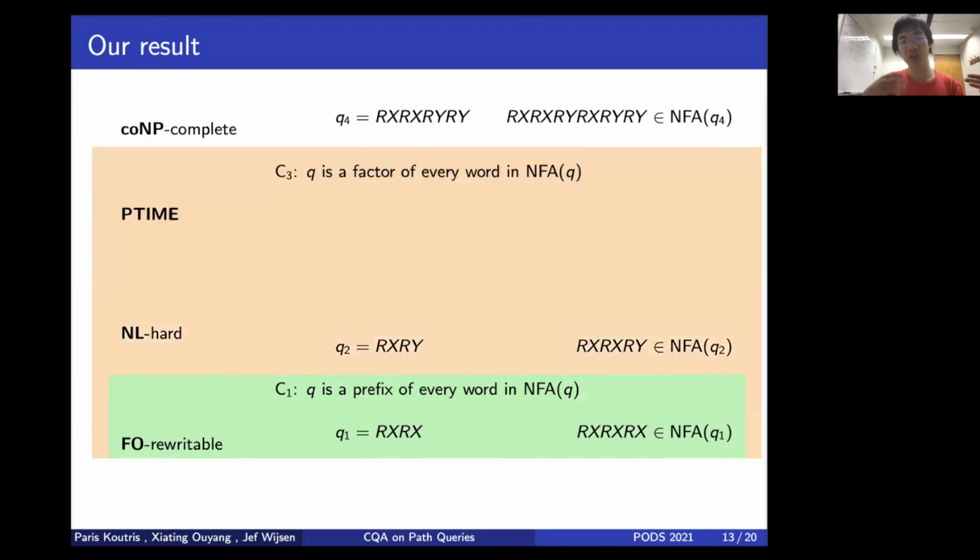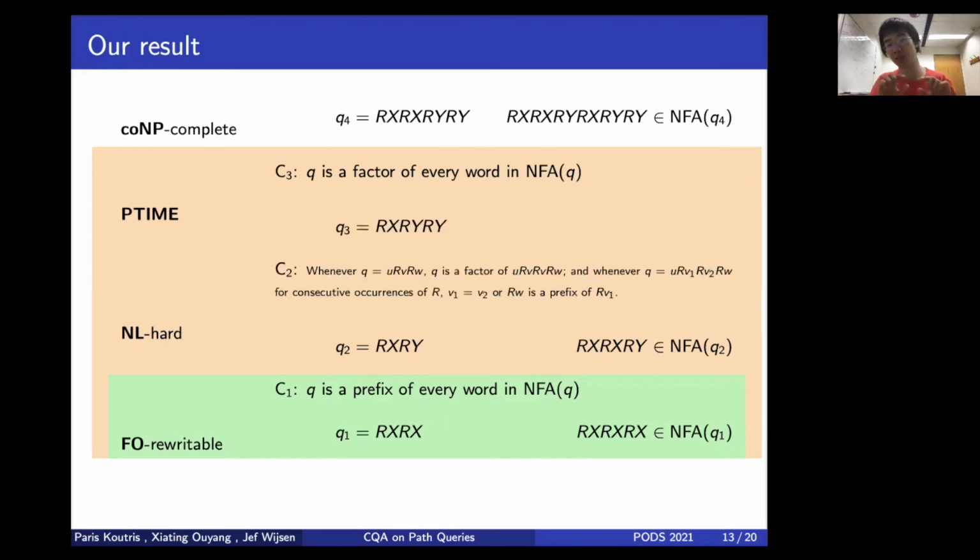And there's a very similar condition that says that if this query Q is a factor of every word in the NFA, then we will conclude that this problem is actually in P, polynomial time. Otherwise, we will say that it's coNP-complete. As you can see in this example, RXRX, RYRY is not a factor of this particular word in its NFA, so CERTAINTY(q4) is coNP-complete, but CERTAINTY(q2) is in P time. And we were able to find one very tricky condition to separate the P-time and NL-hard cases to make them complete. And this gives the full classification result.